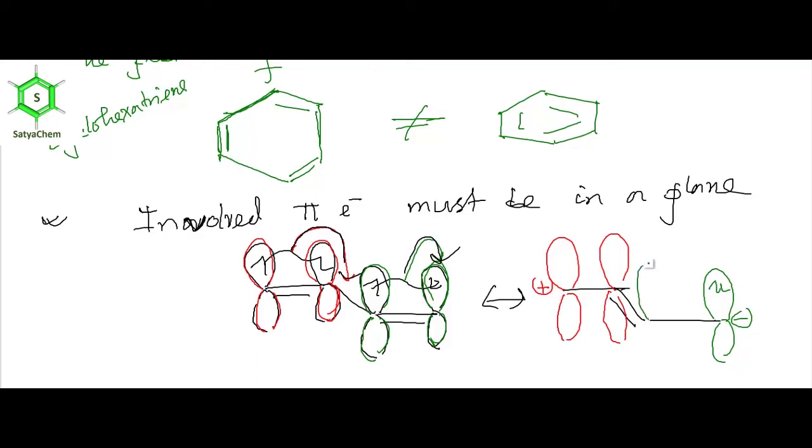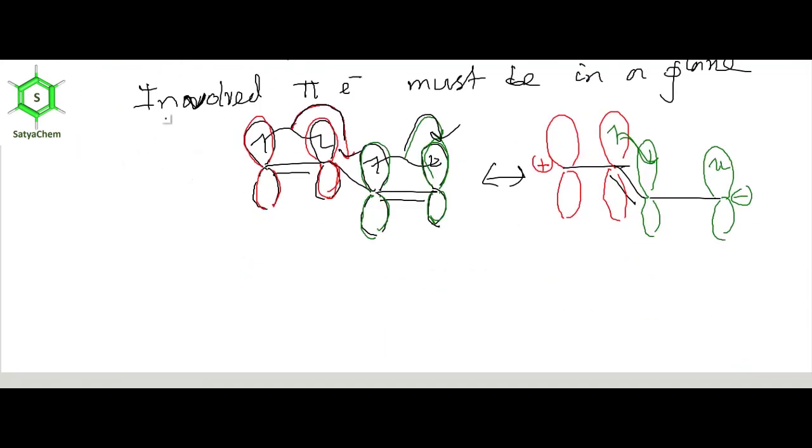And they are forming the double bond. Okay, so see, this molecule is neutral and this molecule is also neutral, because here it contains one positive charge and negative charge, so as a whole the molecule is neutral. So if your molecule is neutral, then each canonical should be neutral, mind it. Okay, and the next point is, all canonicals